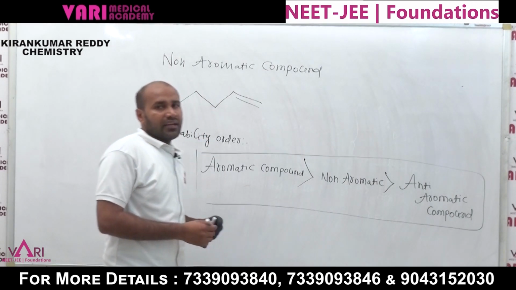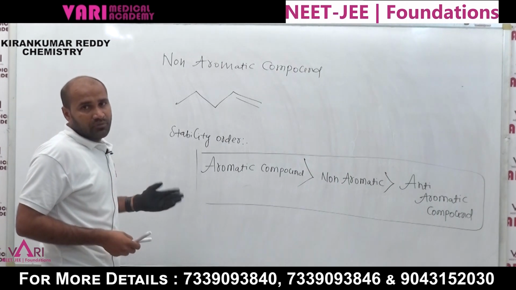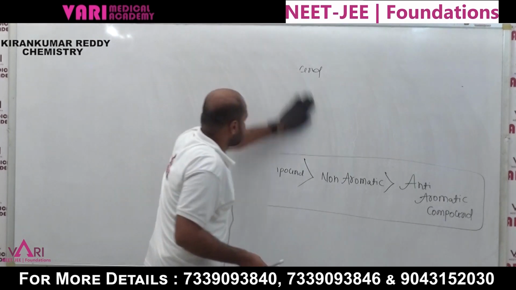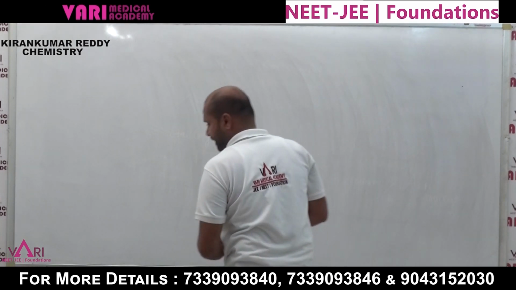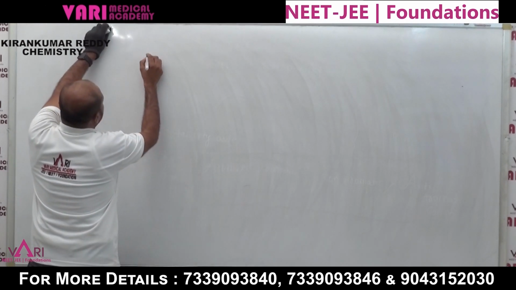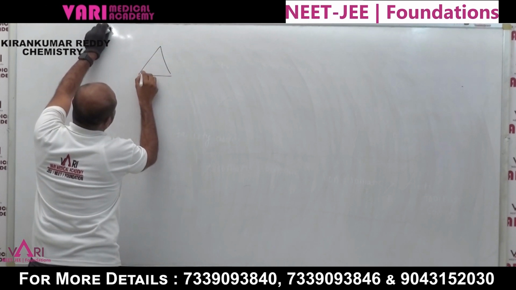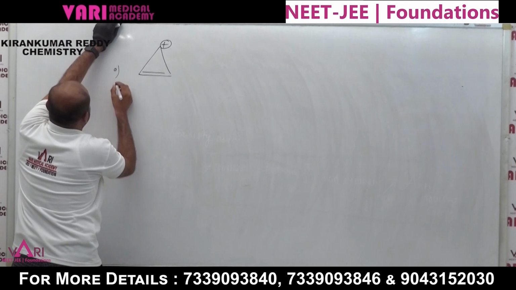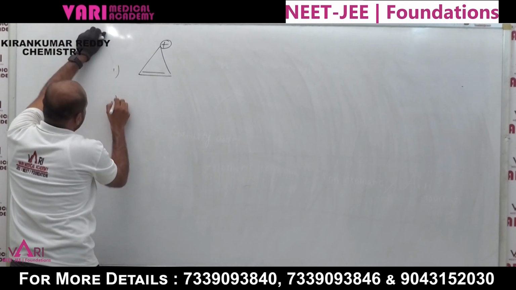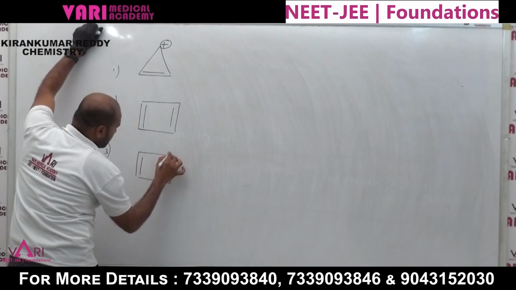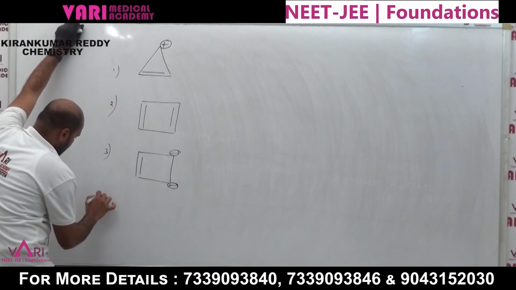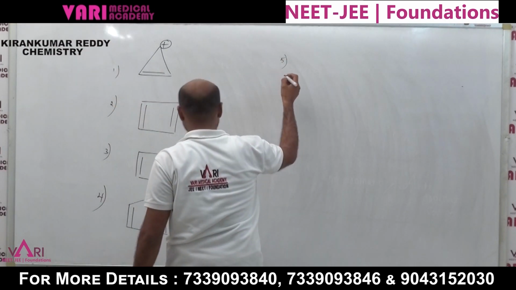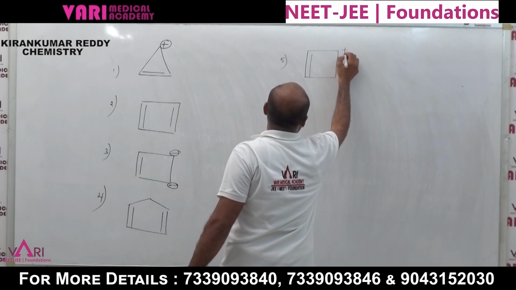We can check examples to see whether a molecule is aromatic, non-aromatic or anti-aromatic. One by one, we can check the molecules. First I am taking the cyclopropene cation, this is example 1. Next, write down the next one with a negative charge, then the fourth one, and the fifth one. Practice the examples, then only you can understand. Here is the positive charge.